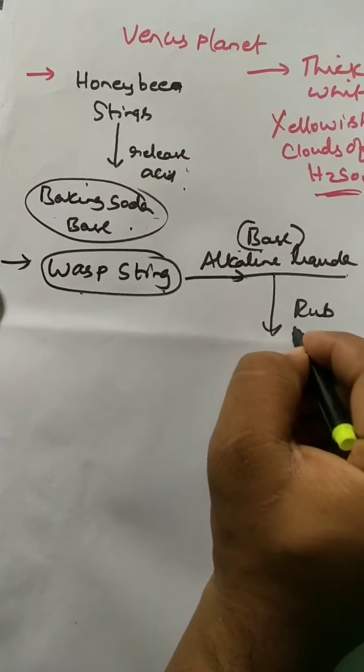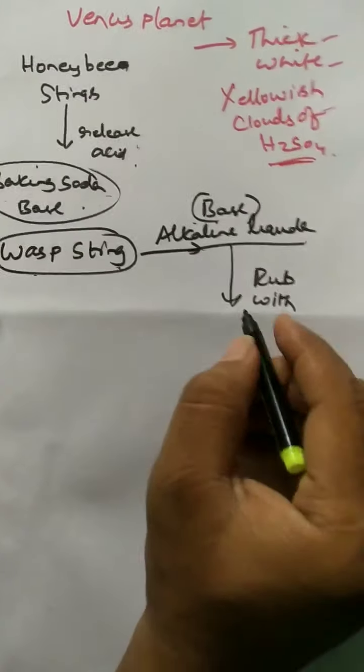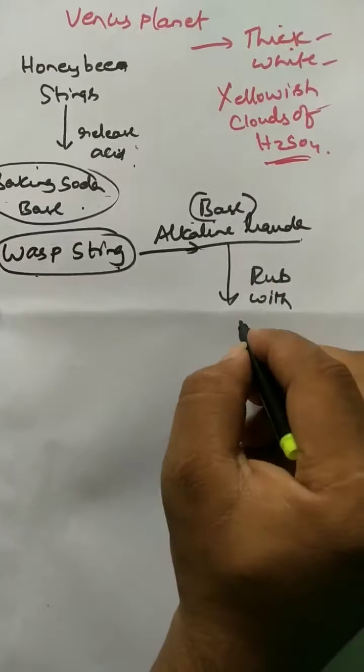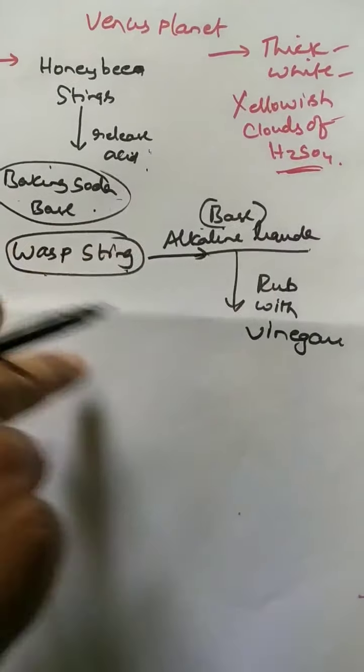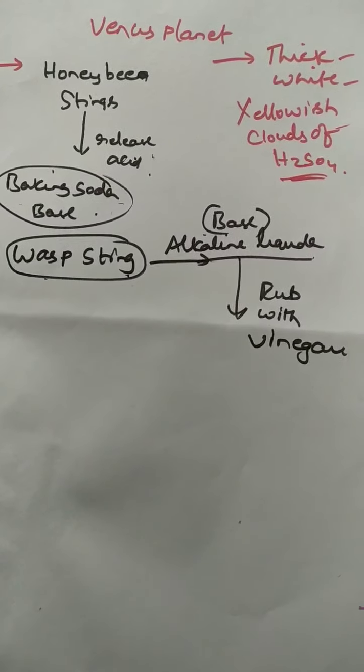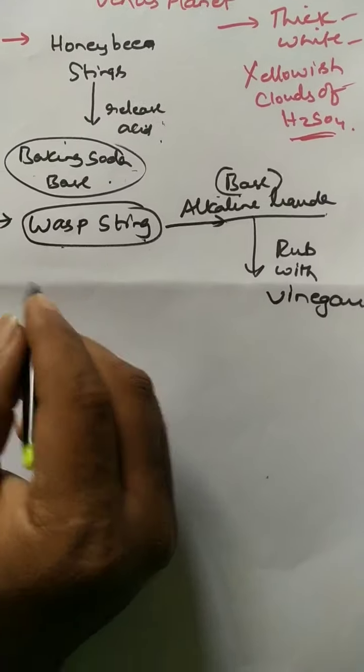Then immediately, if it is a base, you have to rub with an acid. You have to rub with vinegar. Vinegar interacts with that alkaline base, that liquid, and a neutralization reaction immediately takes place on the skin. So this is another example.